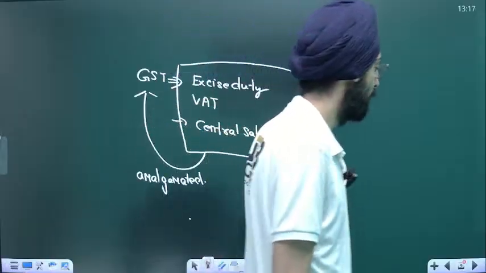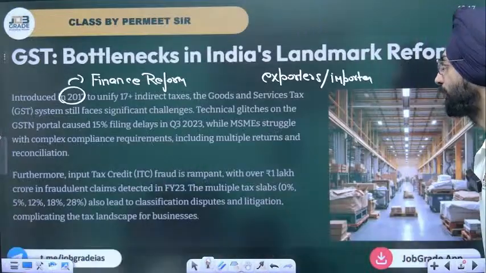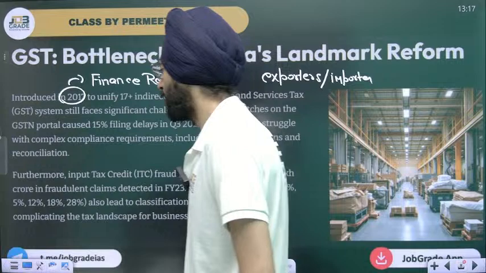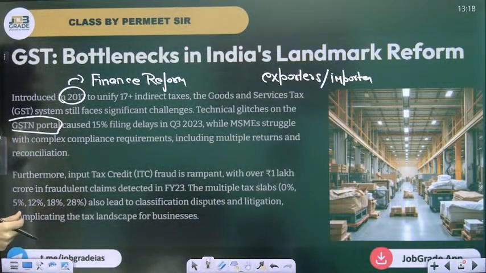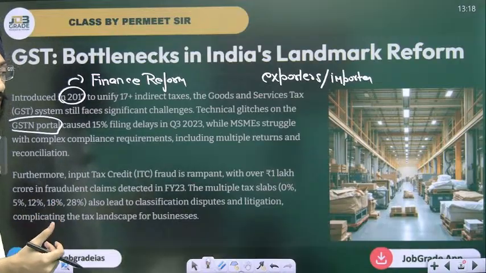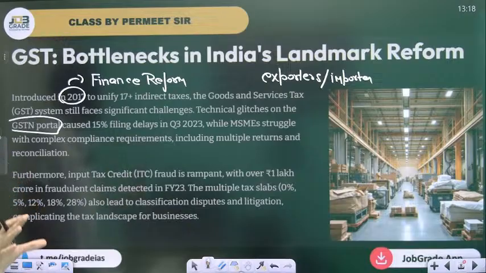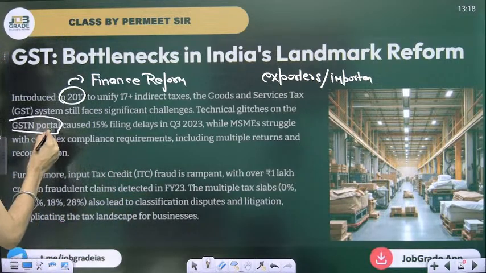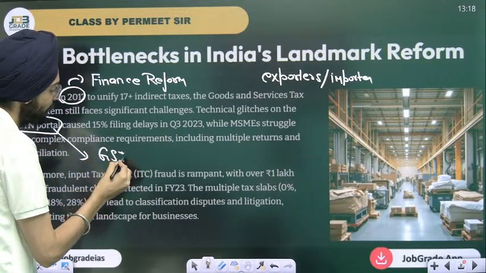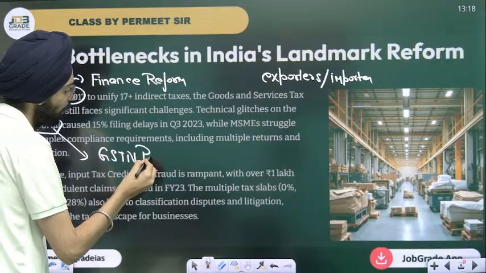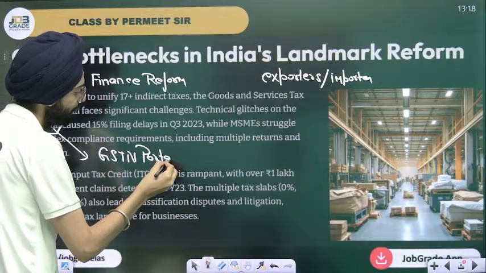I hope it's clear. Coming back to the PPT. Technical glitches were majorly there on the GST portal. Still, we call ourselves a digitalized nation. Digital India has been rampant for India, but there have been a lot of tech glitches. Even at this moment, we face a lot of glitches when it comes to the GST portal.